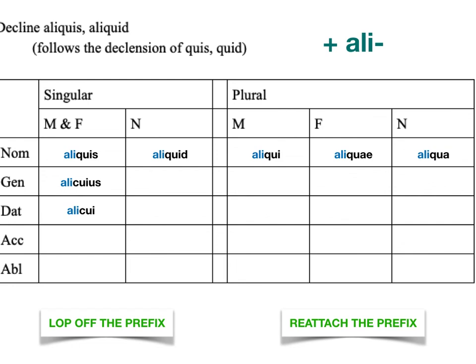Each word that you have on your notes side of your page is going to follow a similar process to this. Sometimes the words have prefixes and sometimes the words have suffixes. So you need to look for the thing that's familiar, quis quid, and then figure out whether you have a prefix or a suffix. If you have any questions or if you would like other videos that go through each of the indefinite pronouns and how to decline them, let me know and we can work on that.